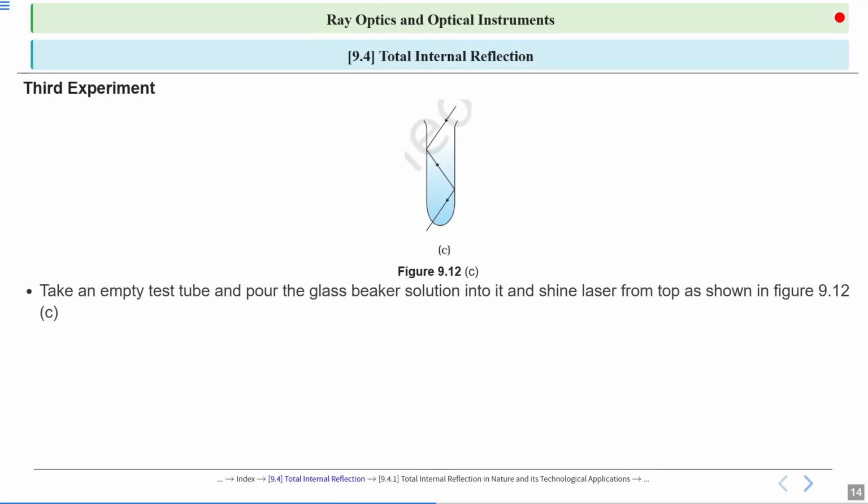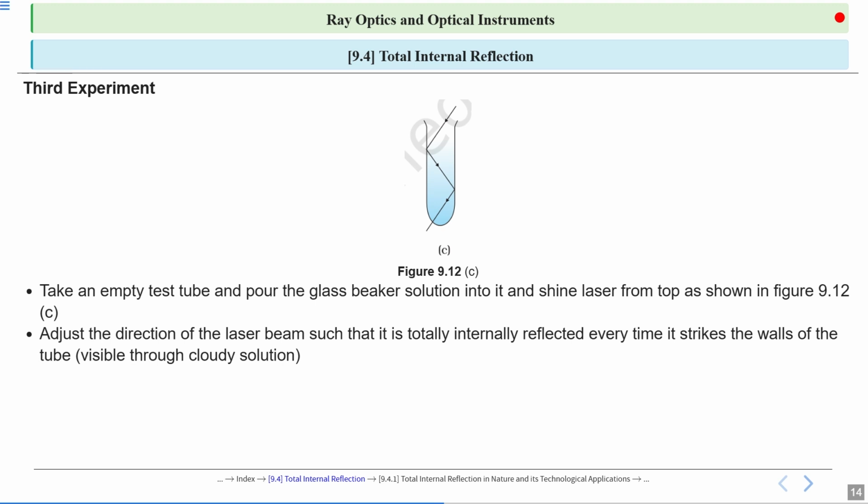Third experiment. Take an empty test tube, pour the glass beaker solution into it, and shine a laser from the top as shown in figure 9.12. Here, the laser is incident on the solution. Adjust the direction of the laser beam such that it is totally internally reflected every time it strikes the walls of the tube, visible through the cloudy solution. This demonstrates repeated TIR, and this is how an optical fiber works.